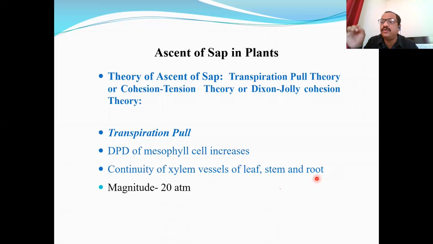So there are continuous xylem vessels, like a pipeline, running from the roots up to the leaf, up to the tip of the plant body. From roots and stem to the tip, there is a continuous column of xylem, inside which there is a continuous water column. So whatever DPD, whatever tension, whatever suction force is created, that is transported due to this continuity.